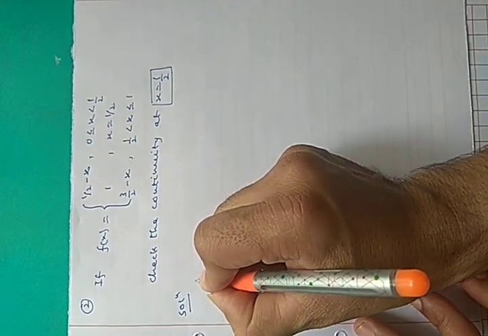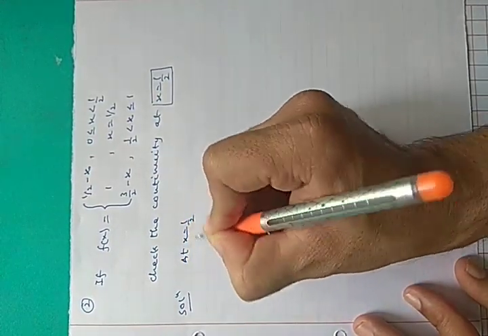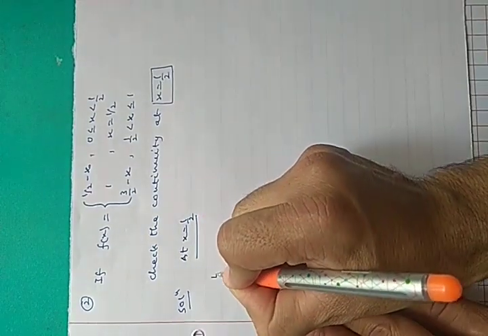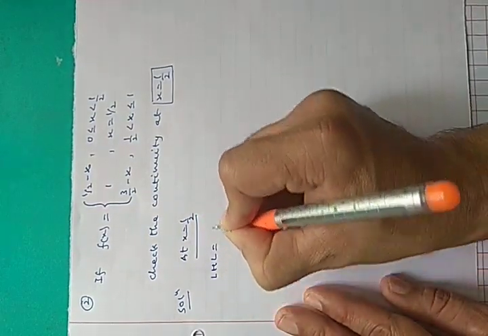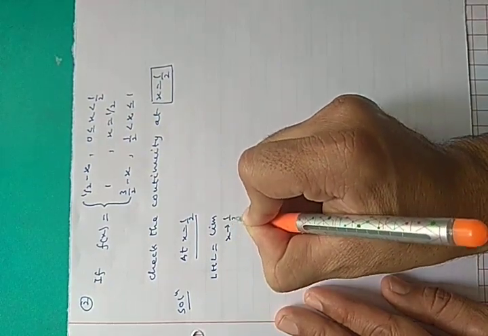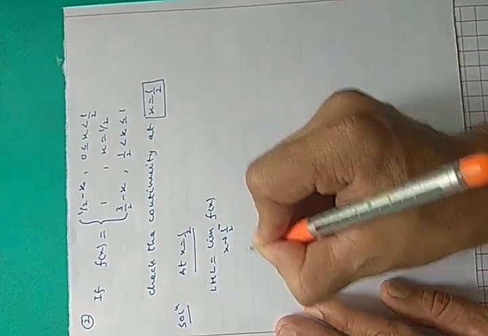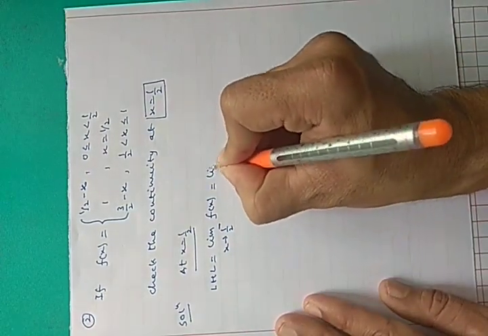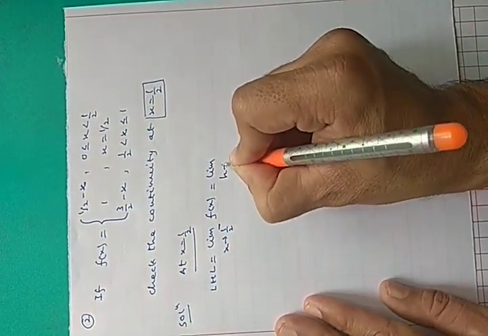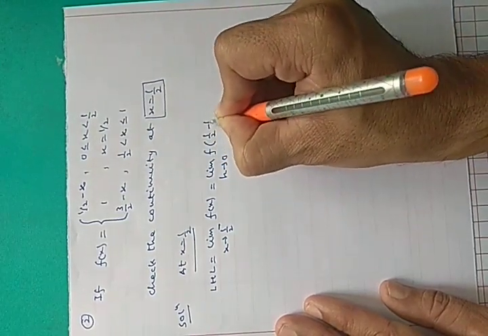So the left hand limit at x equals 1 by 2: limit x approaches 1 by 2 from the left, f(x) equals limit h approaches 0, f(1 by 2 minus h).